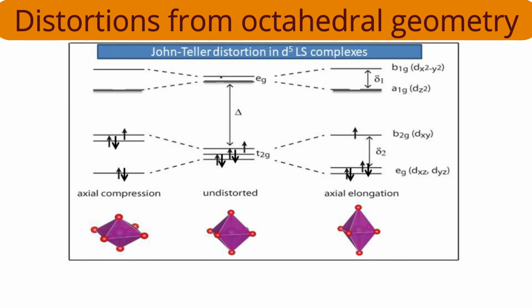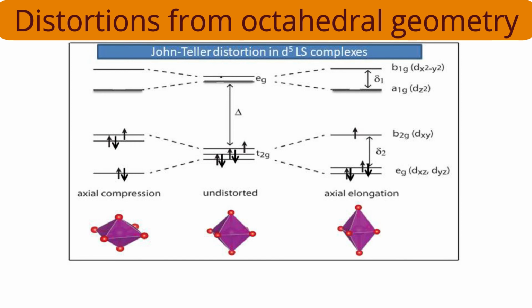Here what is happening? The decrease is by a small quantity. Previously the decrease was by a large quantity, two-third delta 2 was there. Let us now calculate the total stability covered. So 4 electrons are there in EG. Each electron can give stability equal to one-third delta 2. One-third delta 2 into 4 is equal to four-third delta 2, which is the stability governed by 4 electrons in EG.